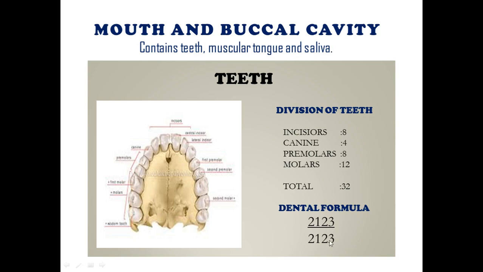So this is the dental formula of humans: 2123 by 2123.